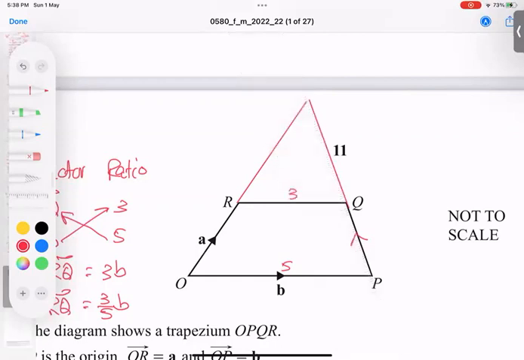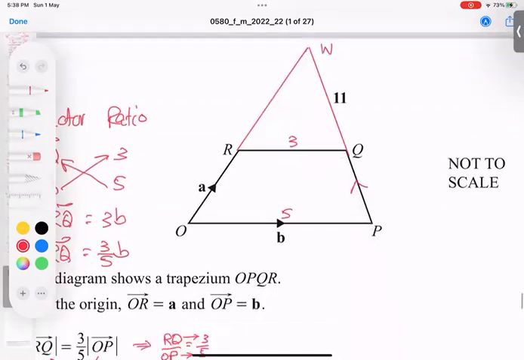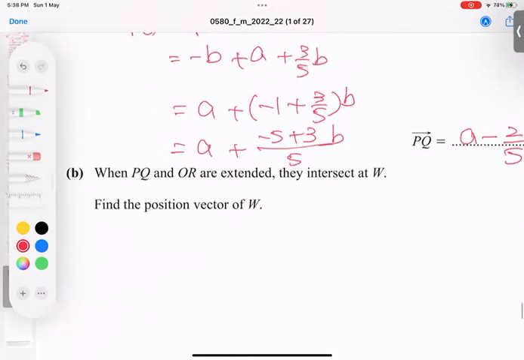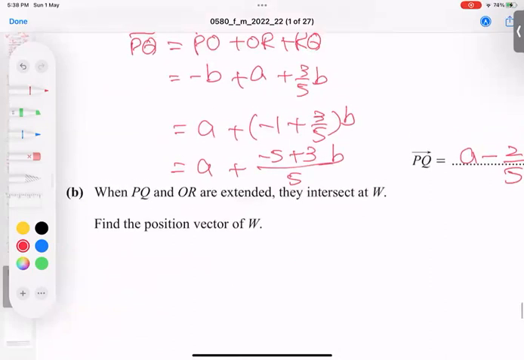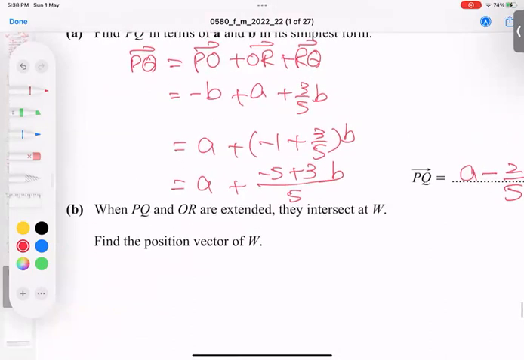So I think the idea is very clear. They extended, they meet here. This is called W. Wait a minute, W, I think. Yes, W. PQ and QO are intersected at W. Find the position vector W. Whenever the word position vector comes, it means start from O.